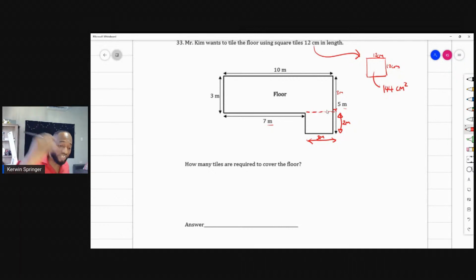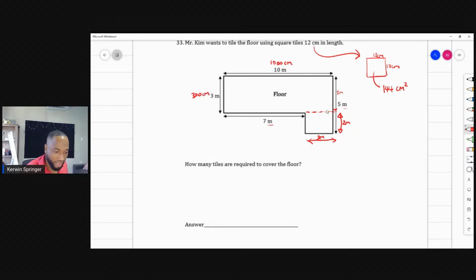But let's just change everything to centimeters one time. I could do that. That's not hard. This is like 10 times 100. That's 1,000 centimeters. 3 times 100 is 300 centimeters.